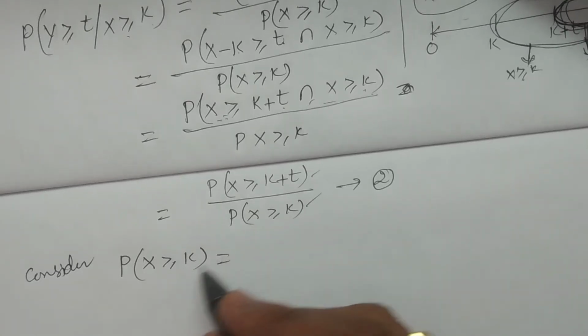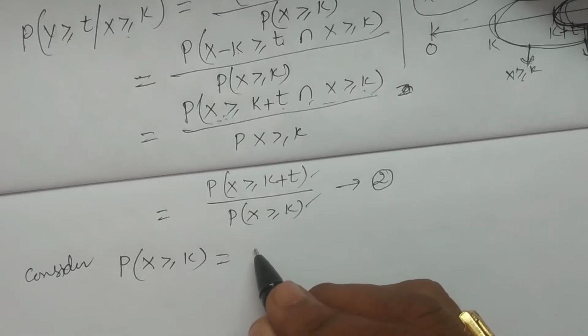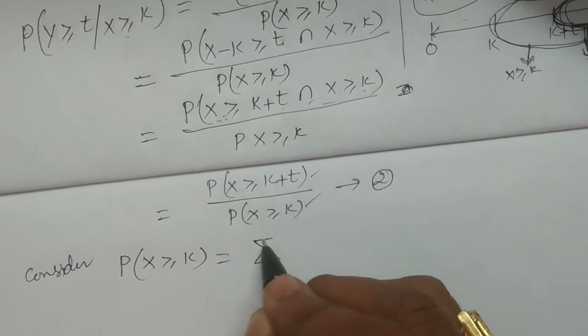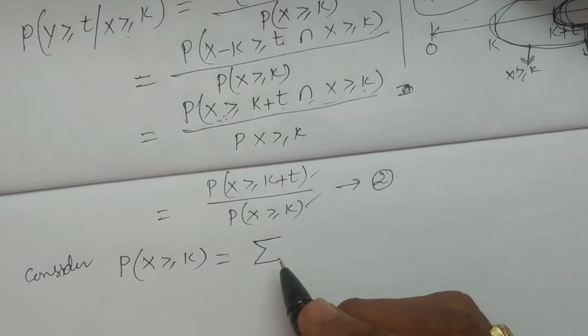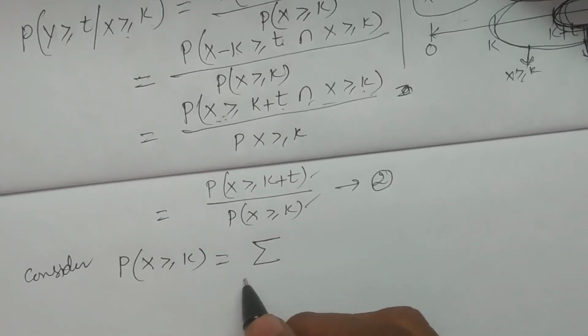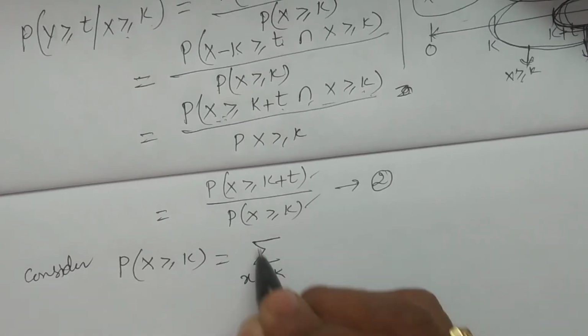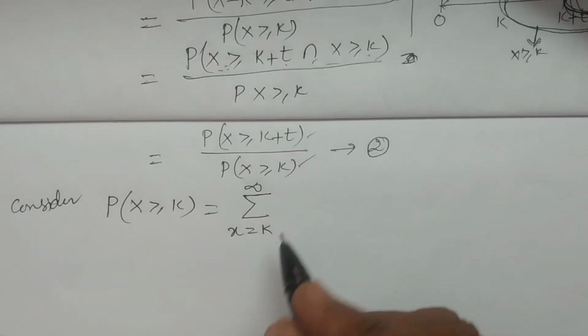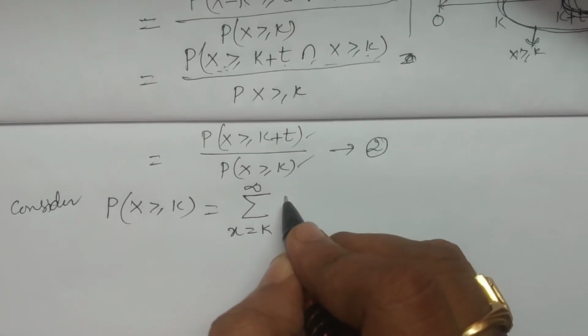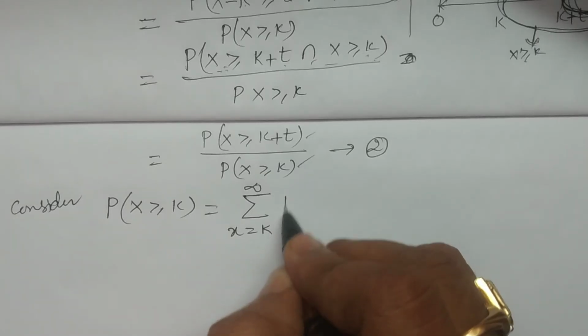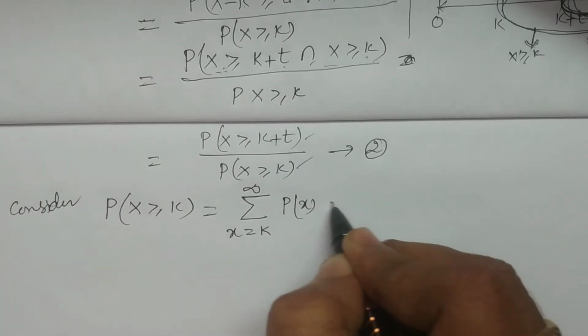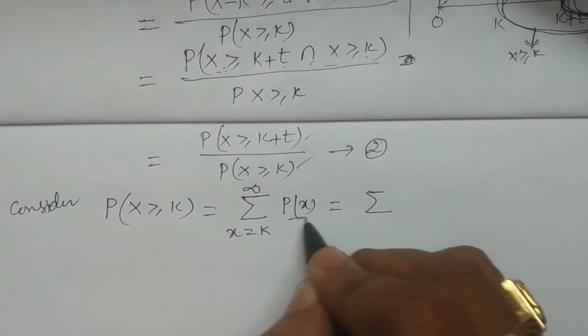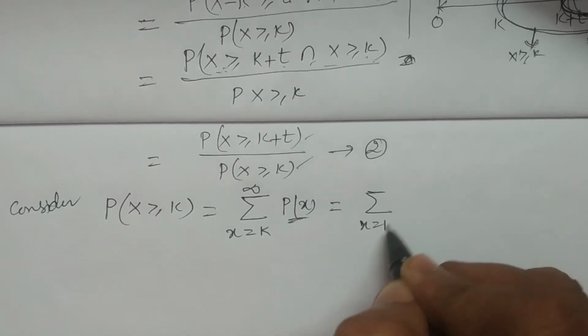So now the probability of x greater than or equal to k is going to be calculated. Any kind of probability is calculated with the help of summation, because it is a discrete random variable. So x takes values from k to infinity.